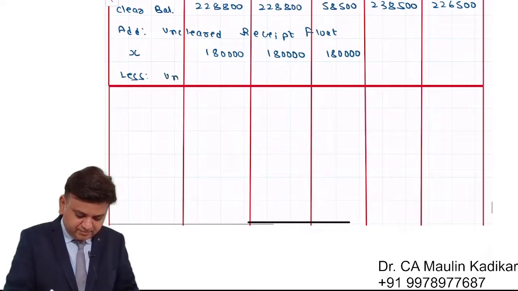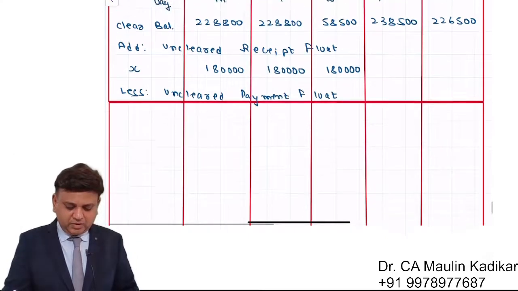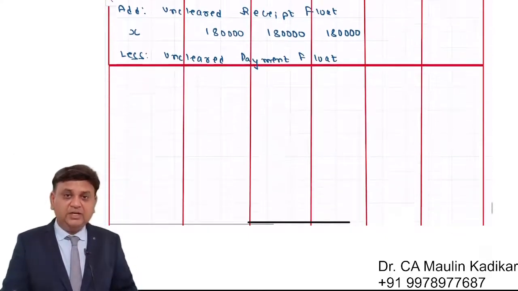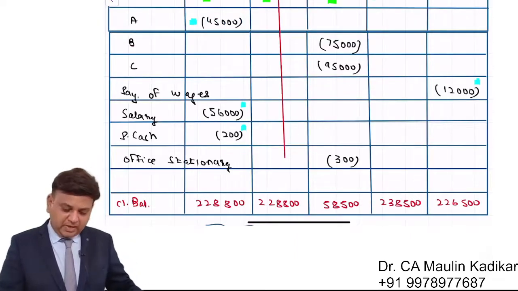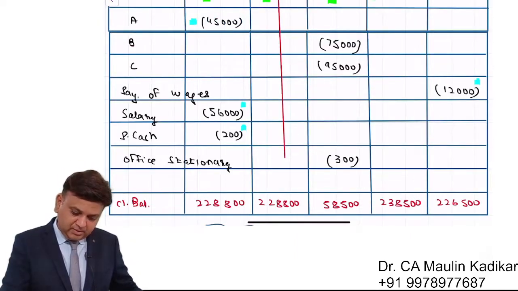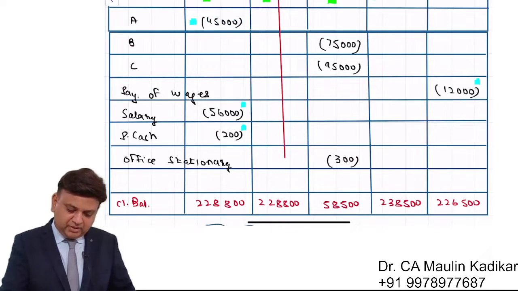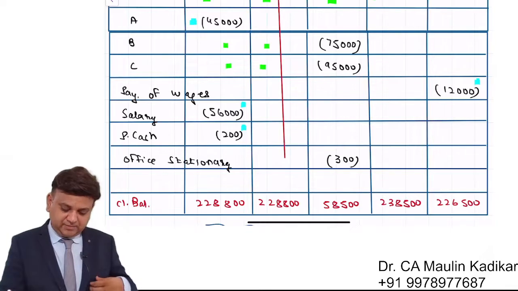Less: uncleared payment float. Okay. Now in uncleared payment float, payment to B and payment to C will remain in reconciliation for 2 days.